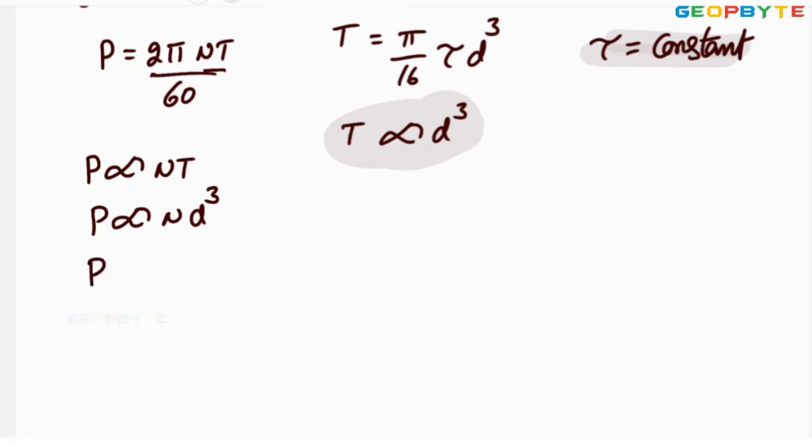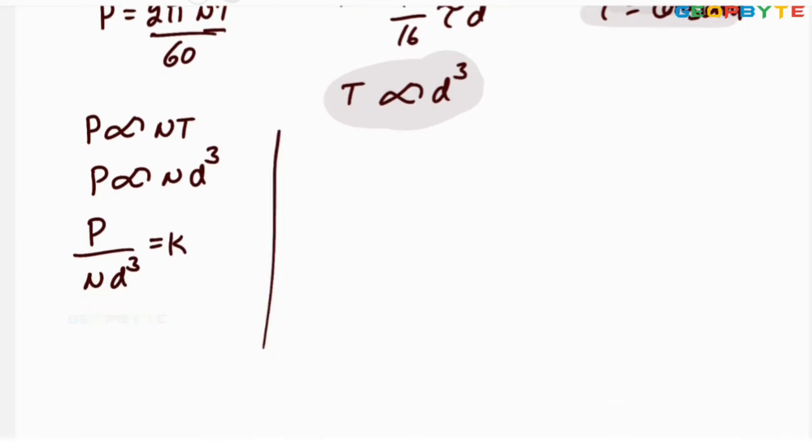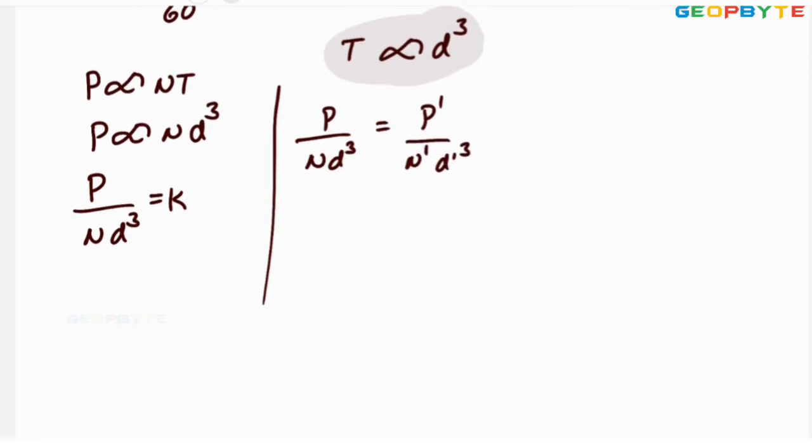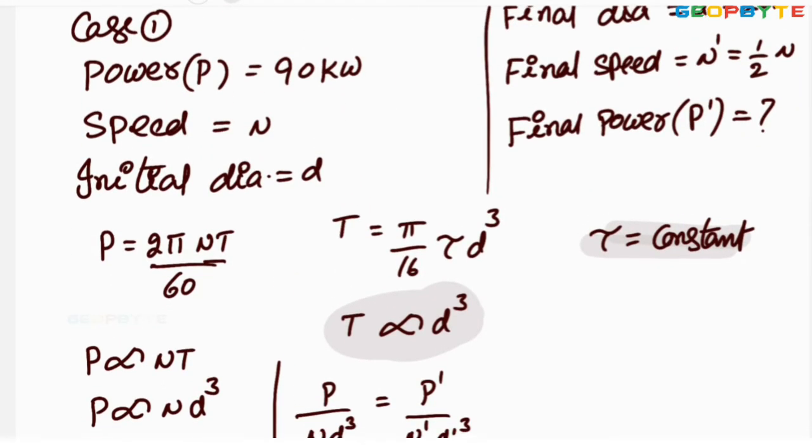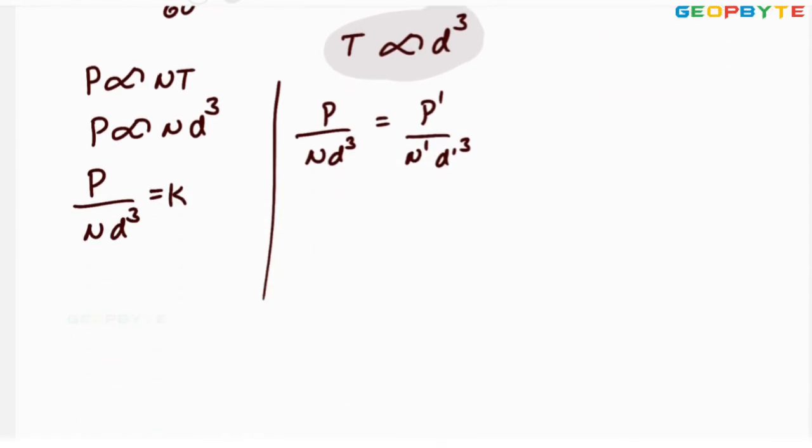Then I can say that P by N d cube remains constant. P by N d cube remains constant means P by N d cube must be equal to P dash by N dash d dash cube. Here the original power is given as 90 kilowatt. So 90 divided by N d cube is equal to P dash by N dash d dash cube.